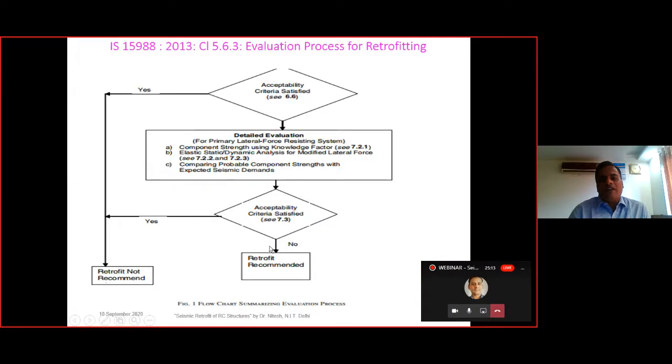code. And as per this, if it is satisfied, then do not retrofit. If it is not satisfied, then retrofit is recommended. That is, the capacity is less than the demand. In that case, we will be going for the retrofitting of the structure.